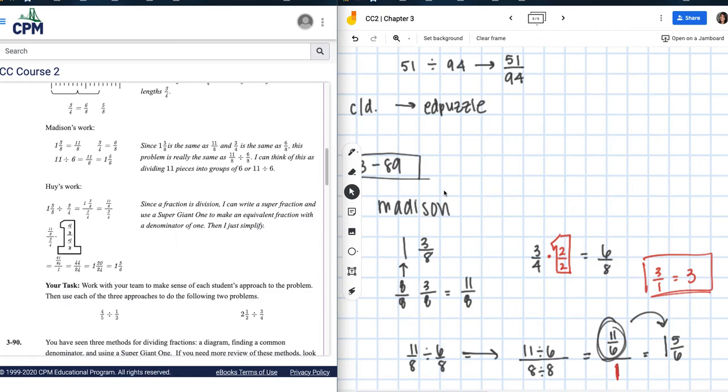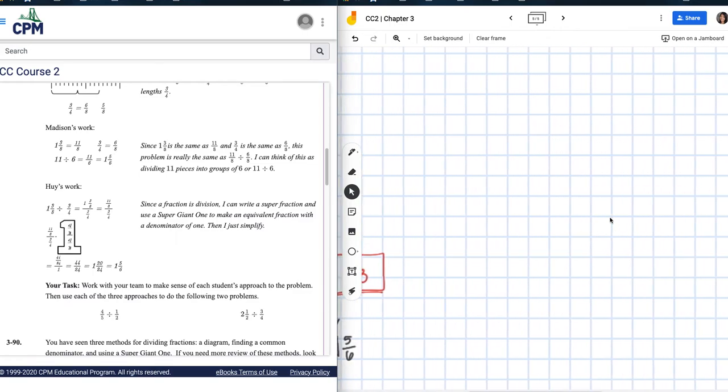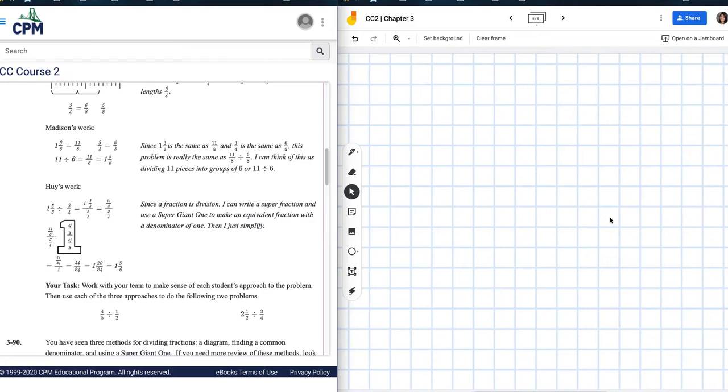So this is like this side note that we're looking at. Okay. For Huey, I need to go to another space. So let's go ahead and make more space for myself. All right, and I'm going to write Huey right here. Okay, so what Huey did was he had 1 3/8, and this is divided by 3/4.